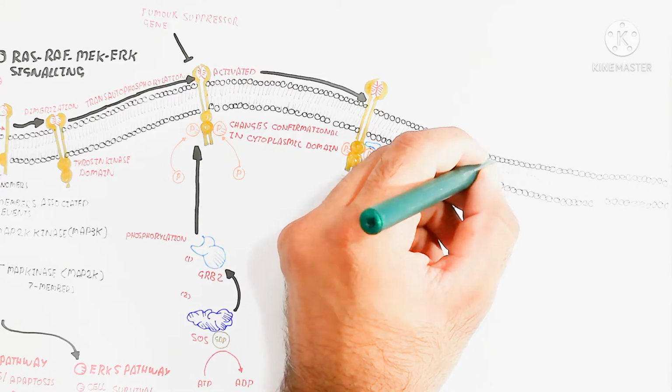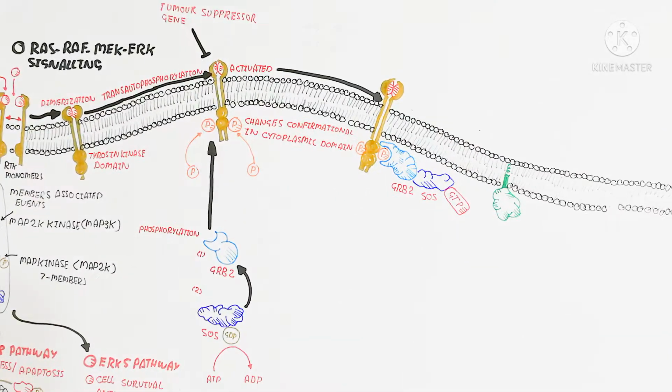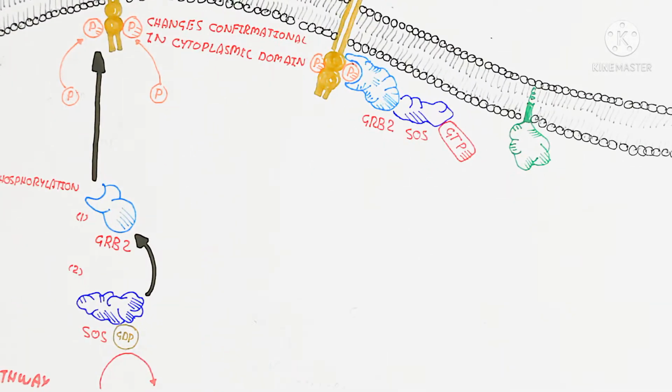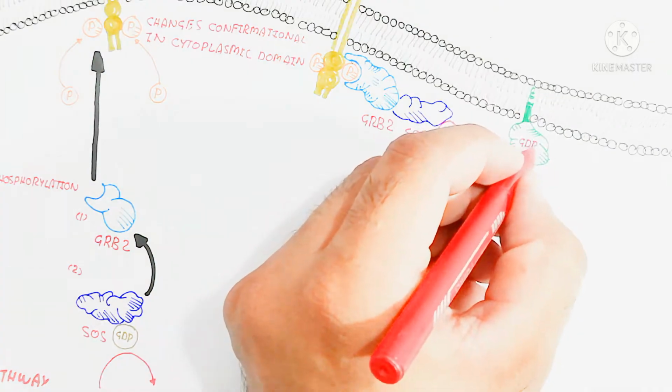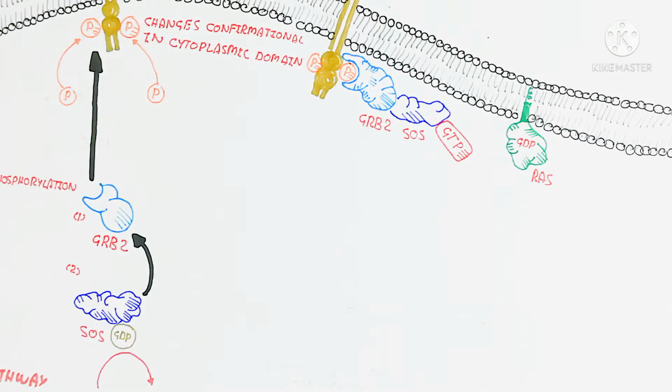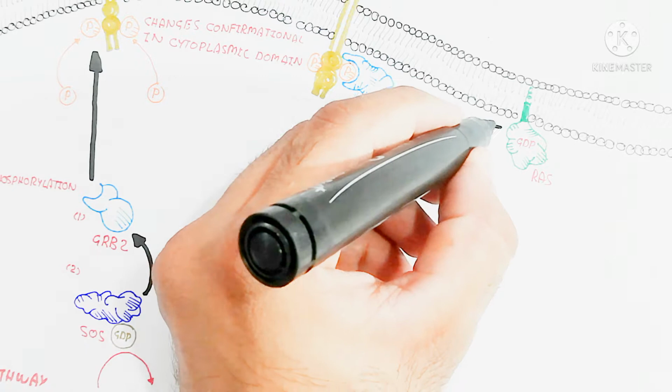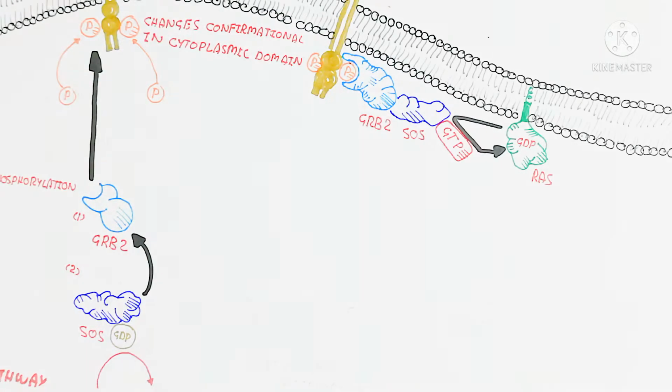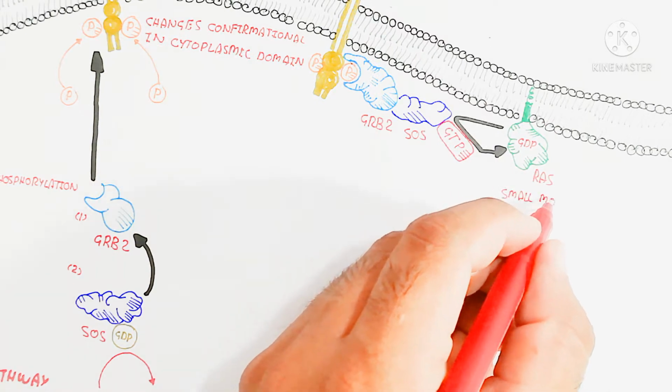The RAS protein is a small monomeric G protein, which is used for cell proliferation and cell growth, so it inhibits cell apoptosis. Vice versa, the tumor suppressor gene will inhibit this mechanism. We will discuss that later in this video.